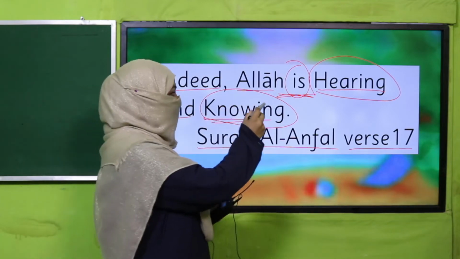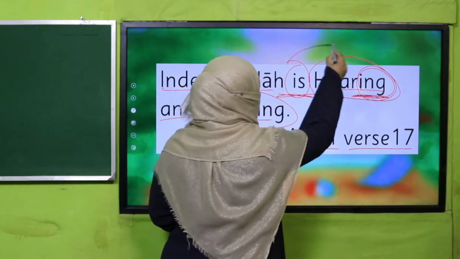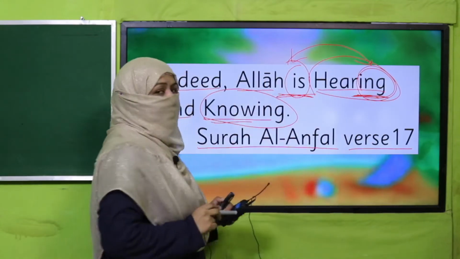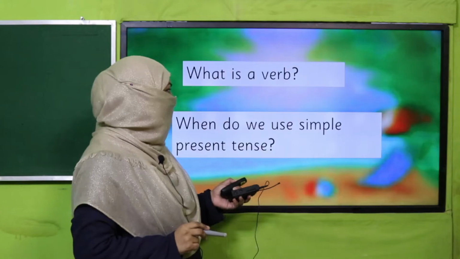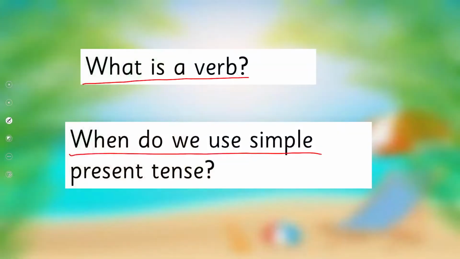Now my dear children, you see this ing, remember I told you something about it. How do we use it? What is present participle? Do you remember? So answer me these questions. What is a verb? And when do we use simple present tense? Pause the video, answer these questions and then come back.